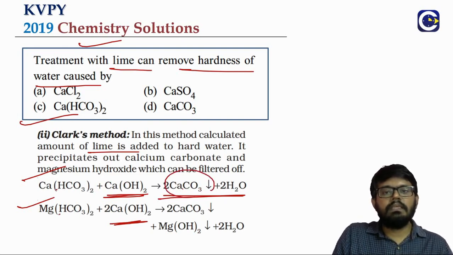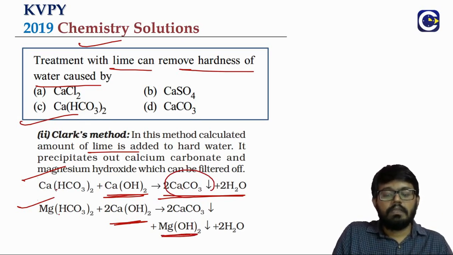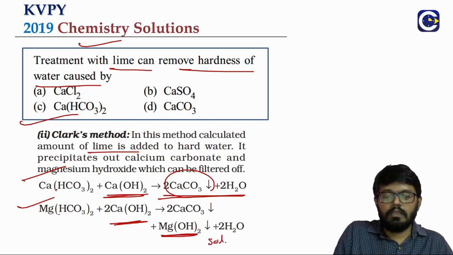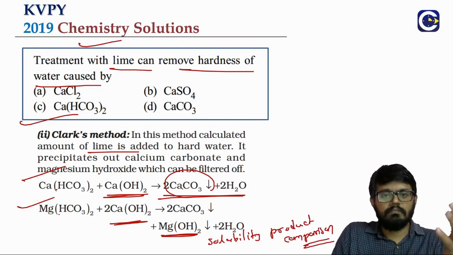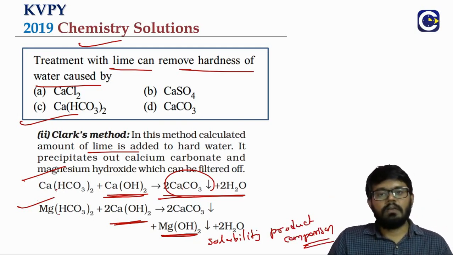In case of the magnesium, we will see that between magnesium carbonate and magnesium hydroxide, the magnesium hydroxide will be able to precipitate first because of the solubility product comparison. This we will study in ionic equilibrium, meaning which salt will precipitate first will depend upon the solubility product of the salt.